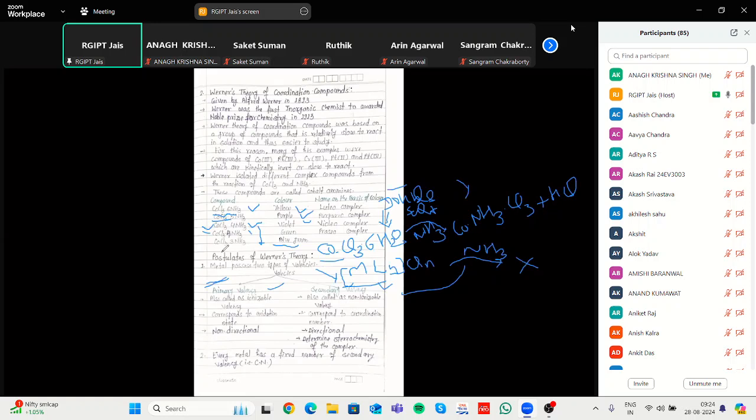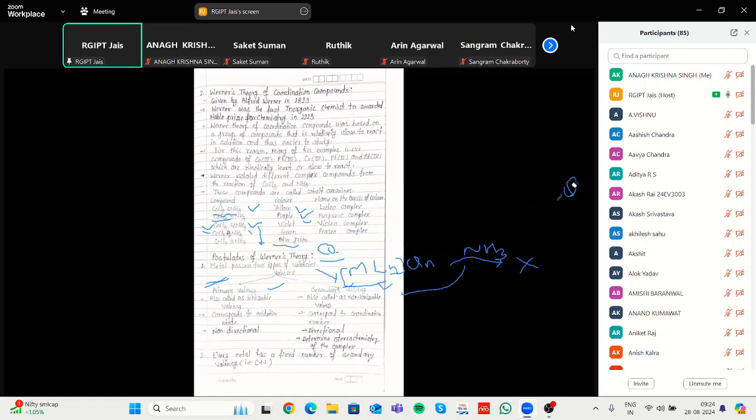This is the main assumption according to Werner theory. And this theory then comes into play with different spectra. Different spectra means it can show a different color, and color means it has some intensity.